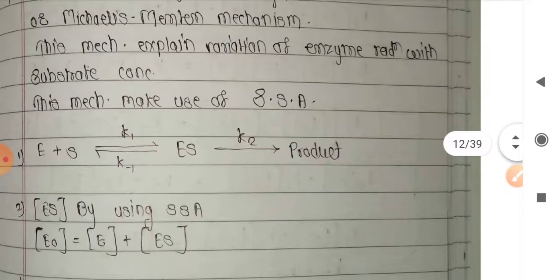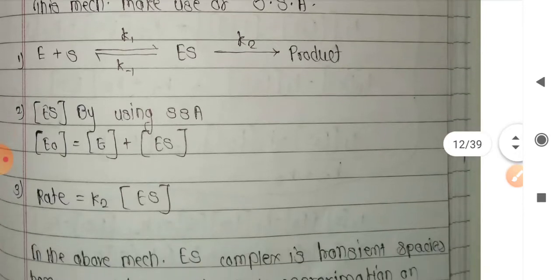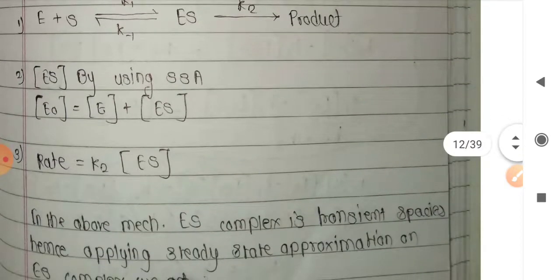In that mechanism there are two steps. One is the formation of the ES complex, which is the reversible step. So that ES complex gets converted back into the free enzyme and substrate. The product formation depends upon ES, which is the second step of the given mechanism. By using the steady state approximation we tried to find out the concentration of the ES complex. There we again get one term, which is the free enzyme concentration.